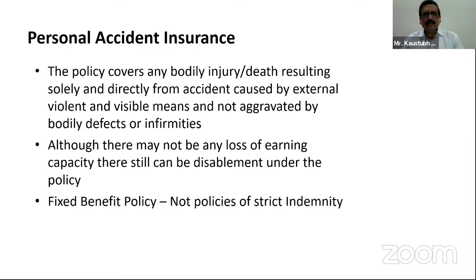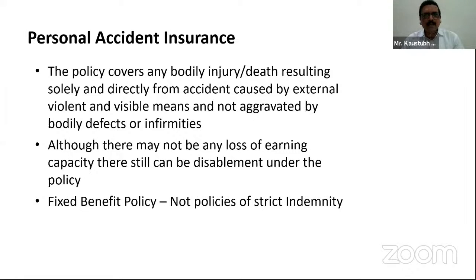So what does this personal accident insurance cover? First, this policy covers any bodily injury or death resulting solely and directly from accident caused by external, violent and visible means, and not aggravated by bodily defects or infirmities.